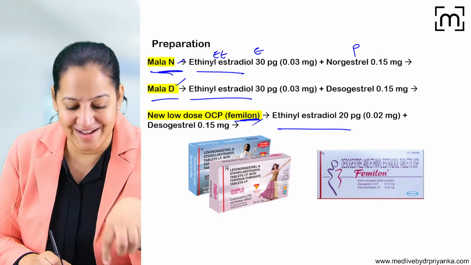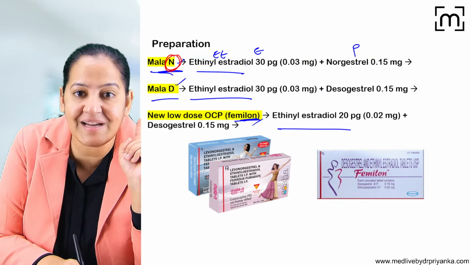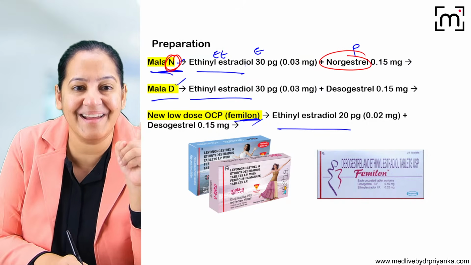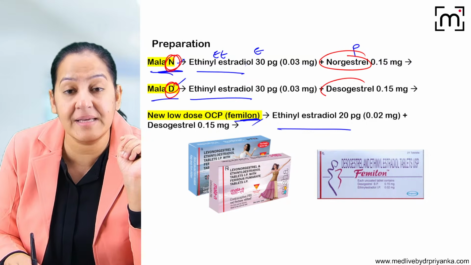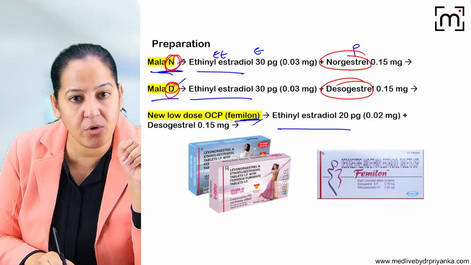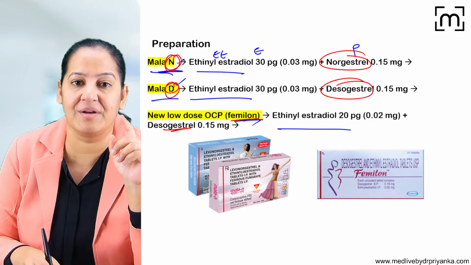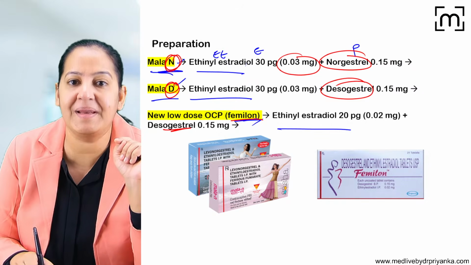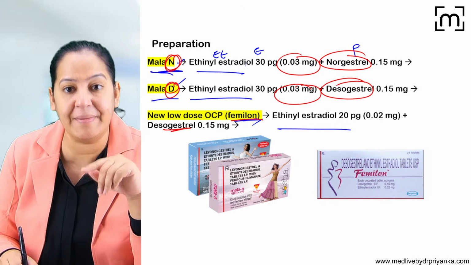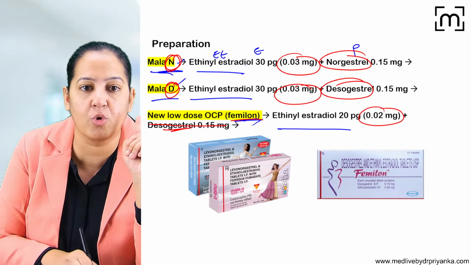But progesterone is different. In Mala N, N stands for norgestrel. In Mala D, D stands for desogestrel. And in Familon also it's desogestrel. Now learn the composition. Estrogen is 0.03 milligram, and in Familon it's 0.02 milligram, because this is low dose.